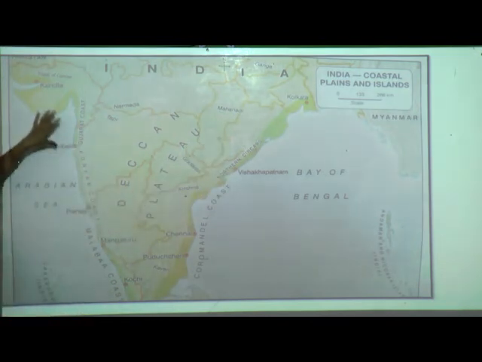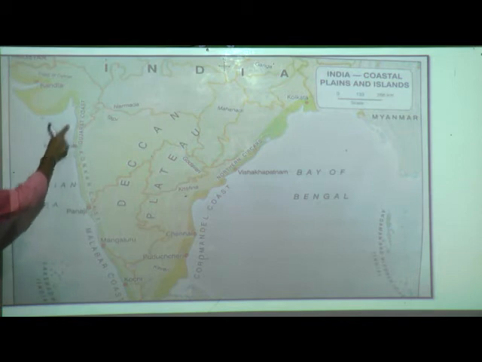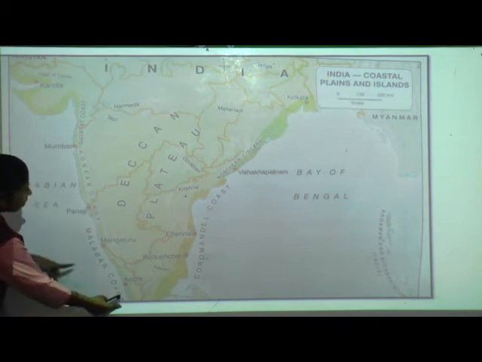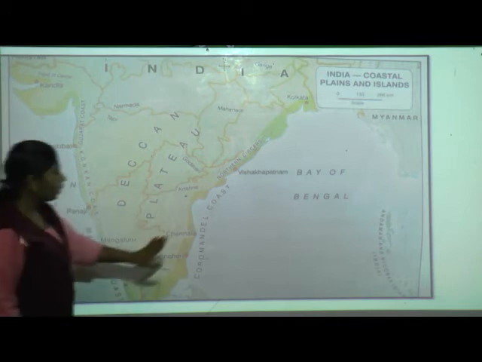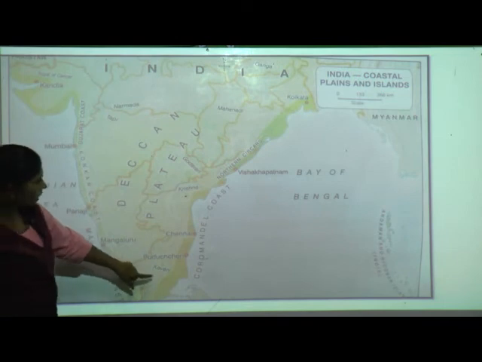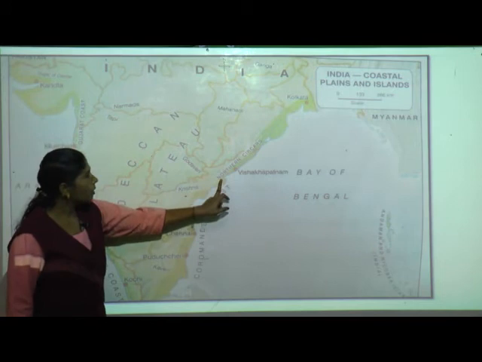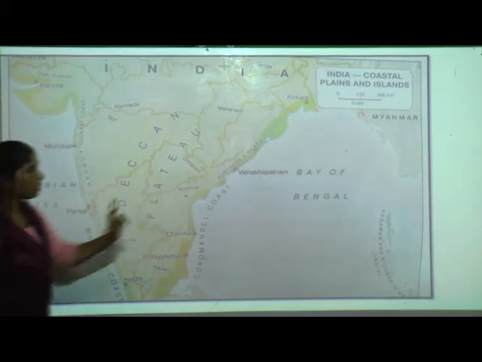Now what do we have here? Coasts. How many coasts are there? On the western coastal side, which coasts are there? Gujarat coast, Konkan coast, Malabar coast. Malabar coast starts from Kanyakumari to here. Correct? Now on this side, the Eastern Coastal Plain, there are two coasts. What is it? Coromandel coast. And from Kolkata to here? Northern Sarkars.